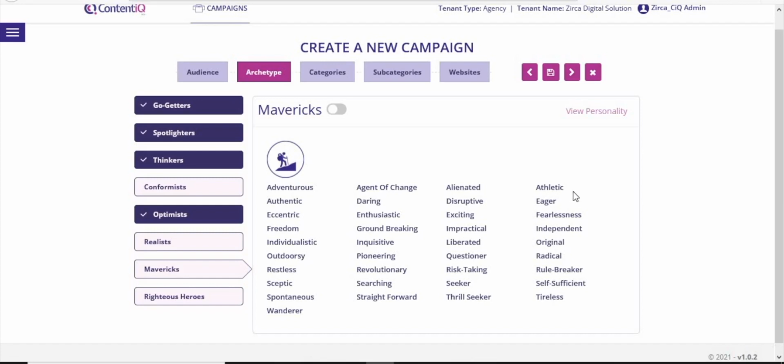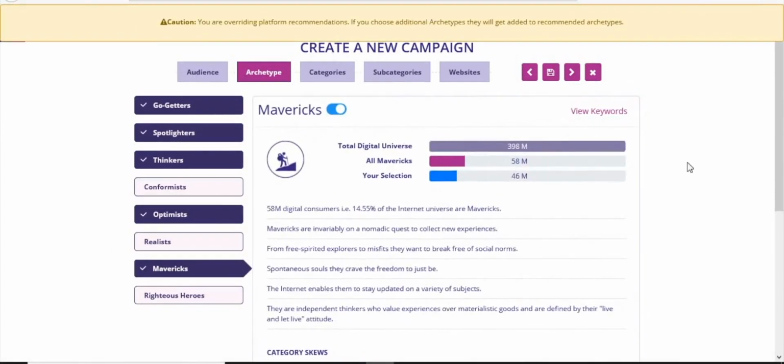This is because Consumer IQ emphasizes psychographic matches with the brief instead of just demographic ones. Select Mavericks and unlock the archetype details. Now that you have arrived at your archetypes, let's proceed further.